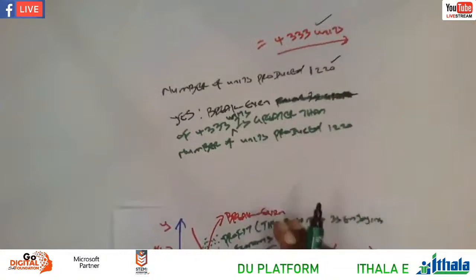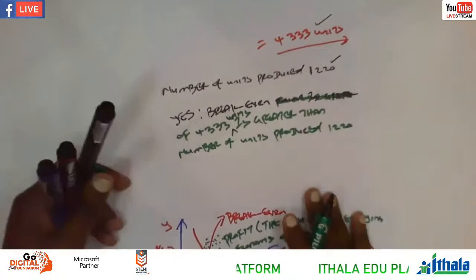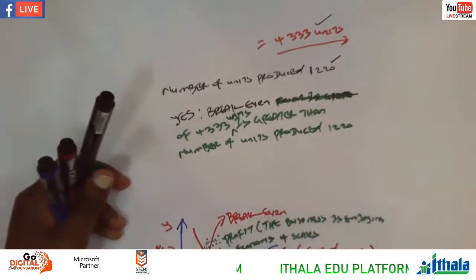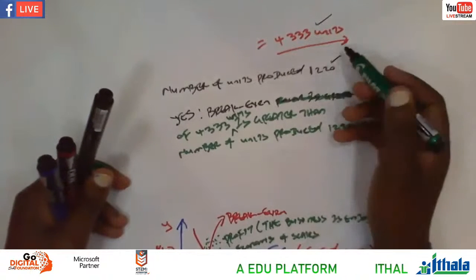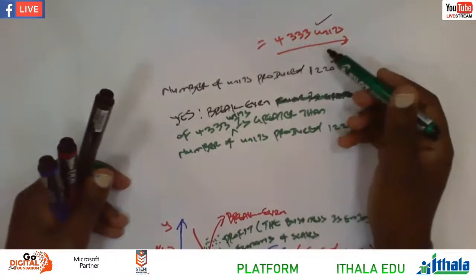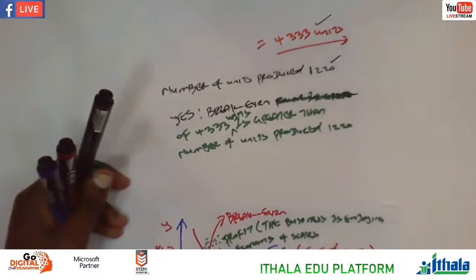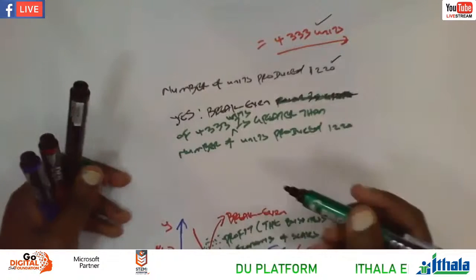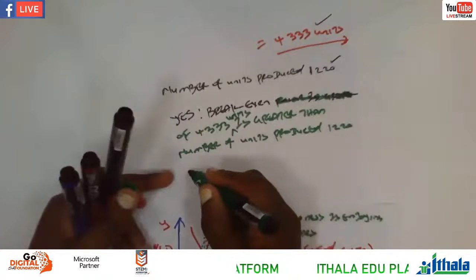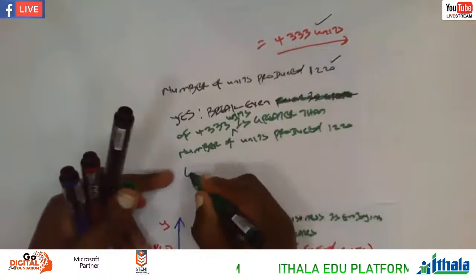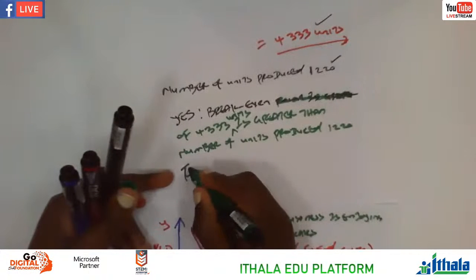And therefore, in this case, are we making a profit or loss? Because we produce here, in this case, our break-even point is greater, right? It's greater. So which means we are making a loss here, right? Because the number of units produced are less. So therefore the business is making a loss.